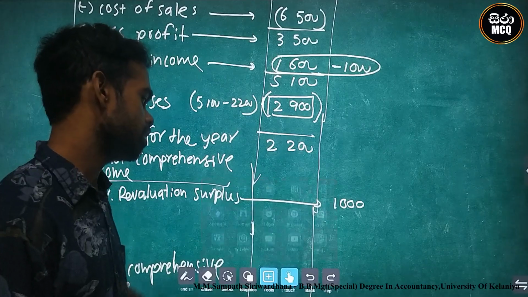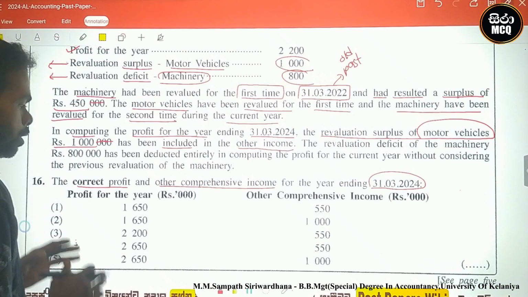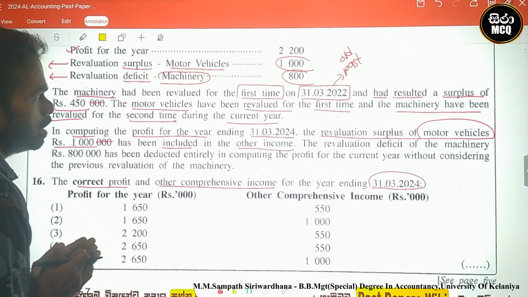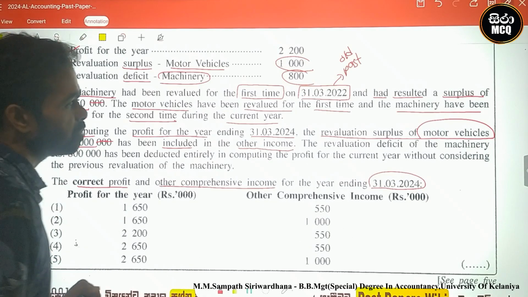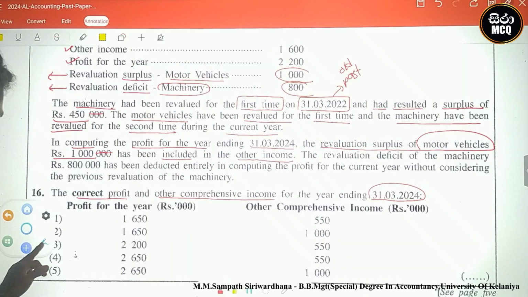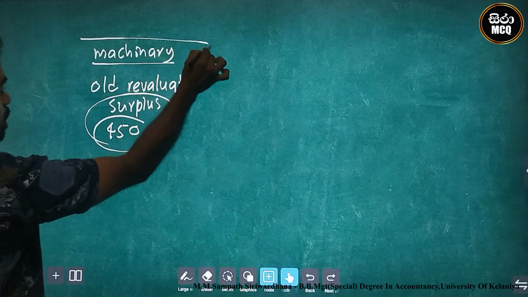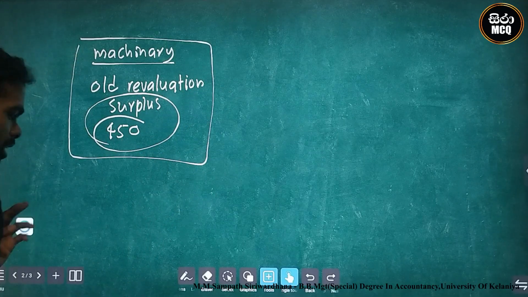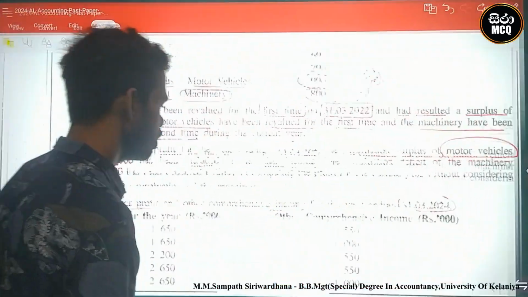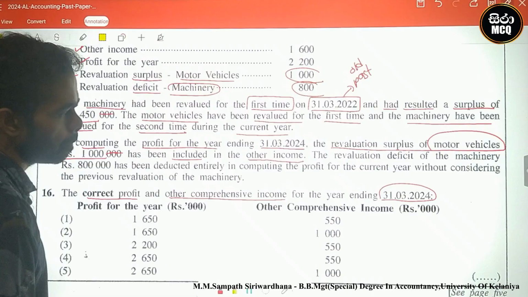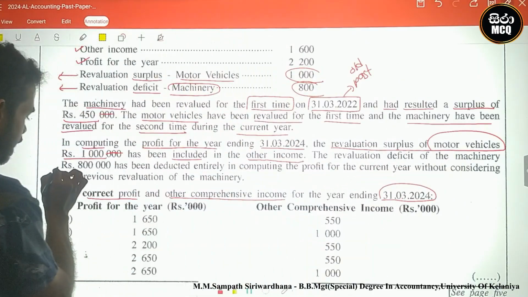What is the second time case? The second time case is the machinery case. You know, look here, there is a machinery old situation and a current situation. There is an old situation, we noted it on page number 2. Look here, the old situation of machinery revaluation surplus. What is the current situation? We must read it. Current situation is, look here, revaluation deficit of machinery 800.